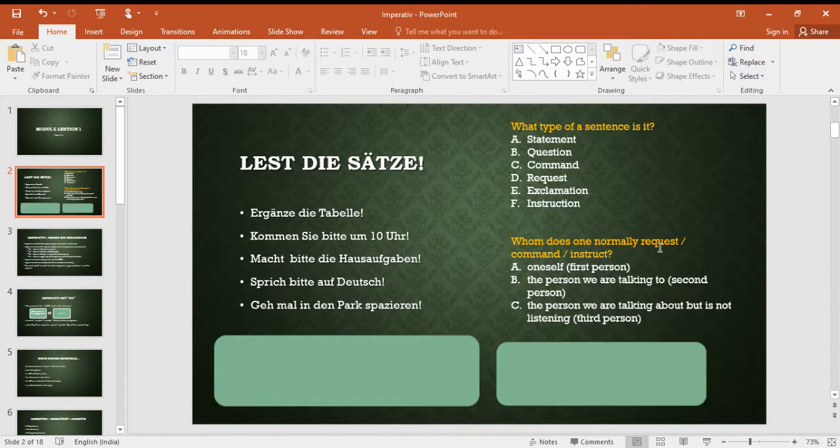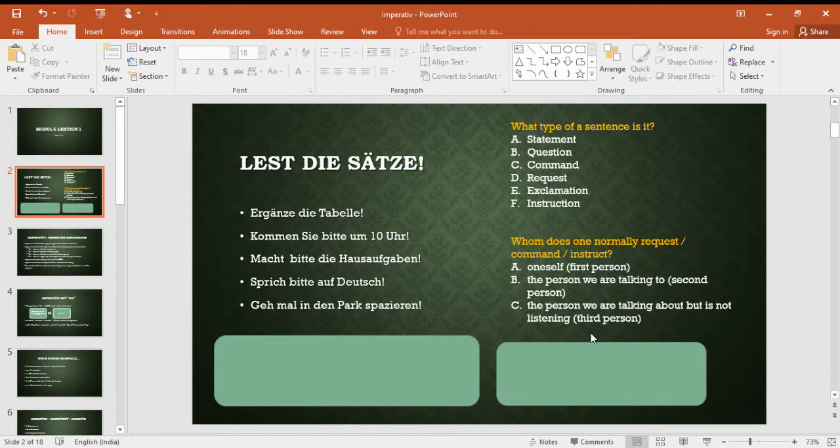Whom does one normally request or command or instruct? Option A, oneself, that is first person. Option B, the person we are talking to, that is second person. Or option C, the person we are talking about but is not listening, that is the third person.